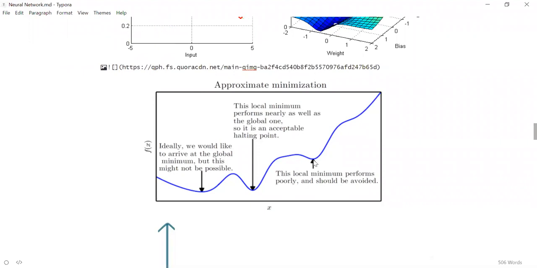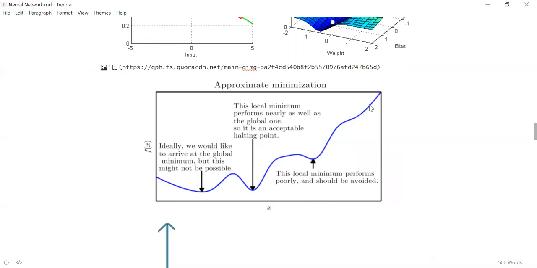So just imagine we are dropping a ball. If you drop a ball, it will come down with the slope and it can actually get stuck in this, because it is a minima compared to the left or right. And it might not actually travel and go here. But ideally, we would want to go there.